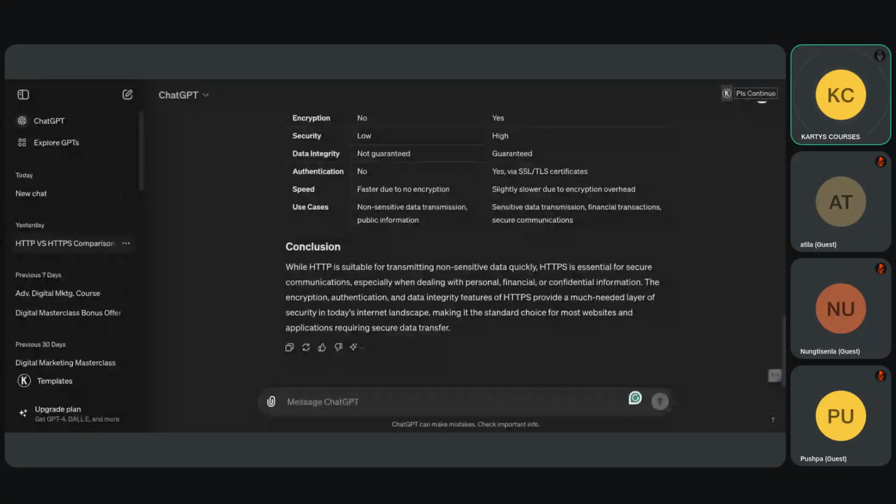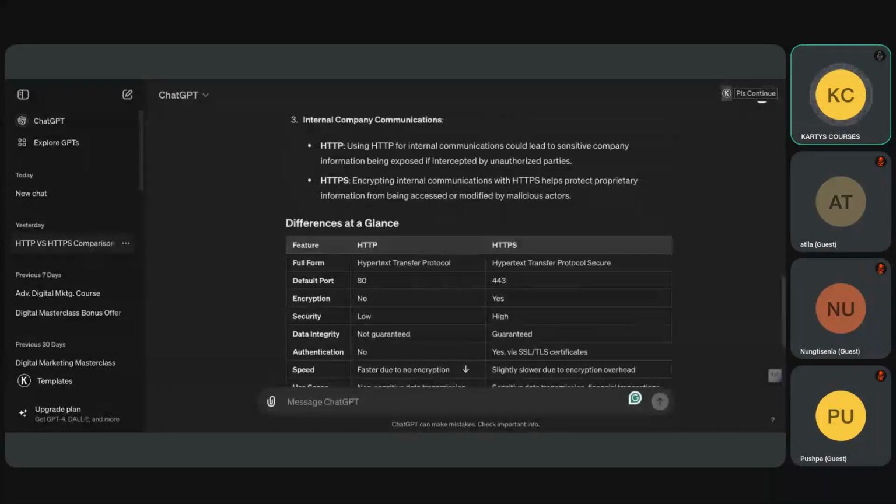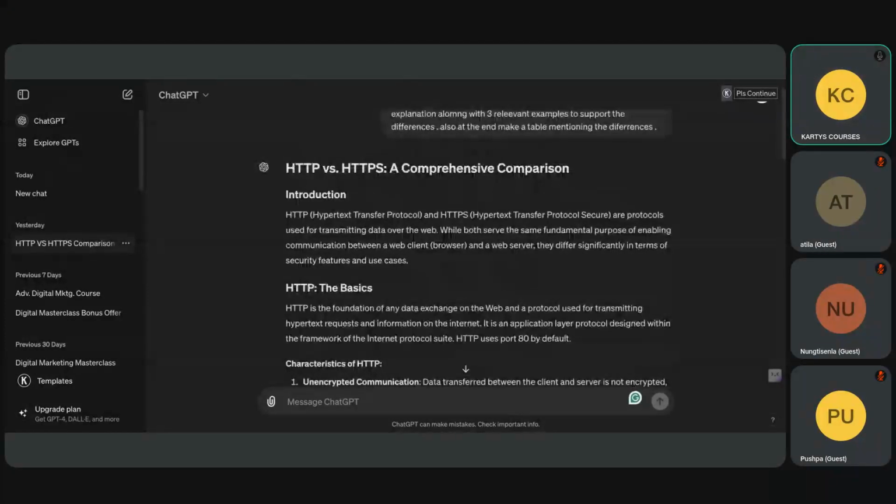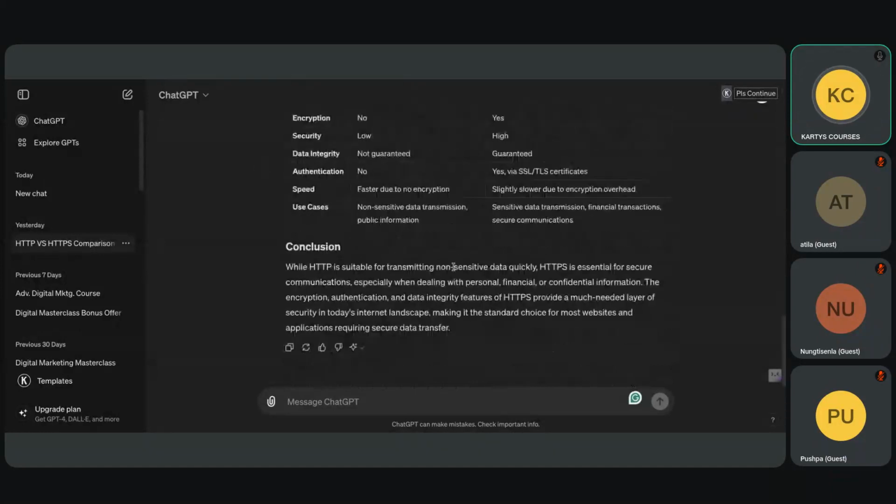Now, once we finish this work, you just copy and paste it in your Word file, in your Microsoft Word, or if you are using Google Docs, then you can copy it there. And then how to save the file? A lot of people save the file, for example, as I used to save it earlier, like Sagar 123, Sagar 1, Sagar 2, or Kartys 1, Kartys 2. Is it correct? No, it's not correct.